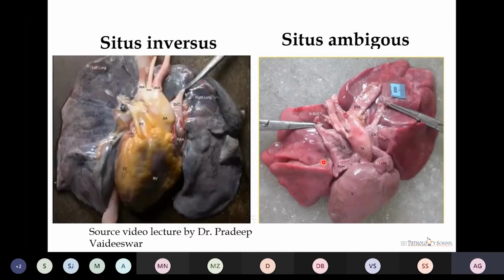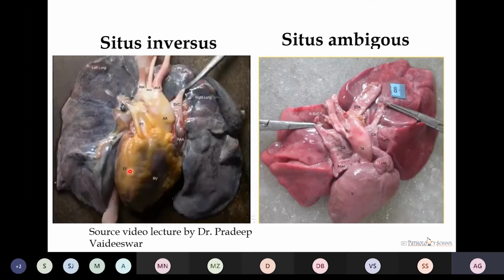After that, let us see the situs of the thoracic organs. These two are the abnormal conditions. First is situs inversus, and in the second figure we can see situs ambiguous. In situs inversus, there is mirror imaging of the parts. Here we can see the left lung and the right lung. The left ventricle has gone towards the right side, and the right ventricle towards the left side. Here, the apex is pointing towards the right side.